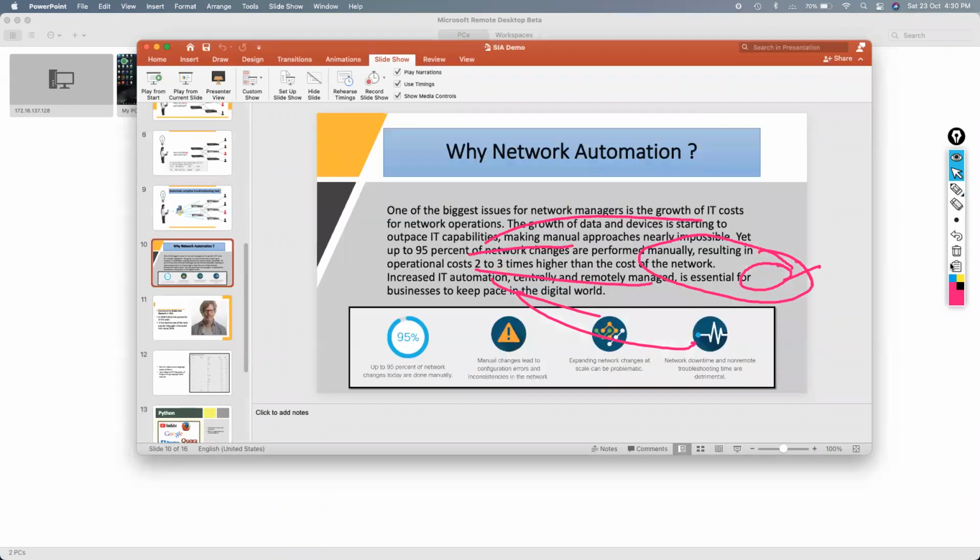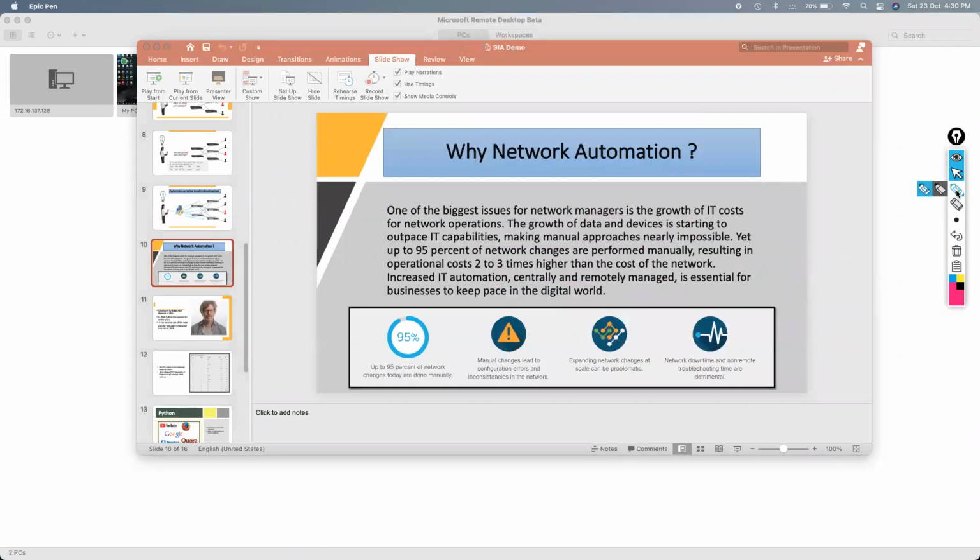Okay, so guys, this is what Cisco says, right? Cisco is saying that 95% of network changes today are done manually. Obviously, before coming to this session, you know that you are pretty good in the network part, but if you get to know what network automation is, it's an interesting thing that we need to migrate to.